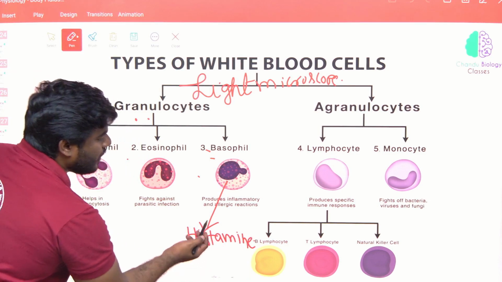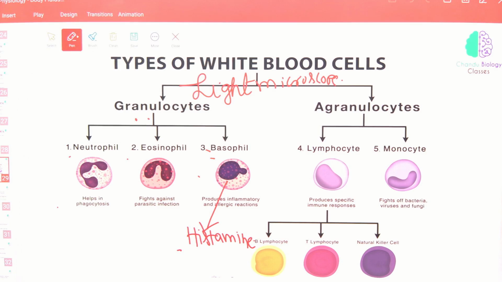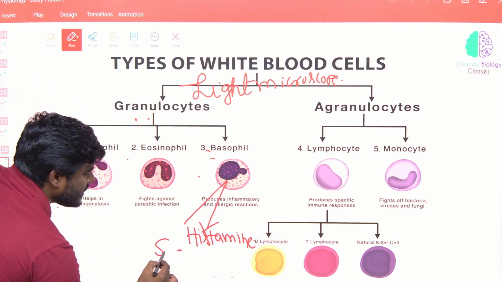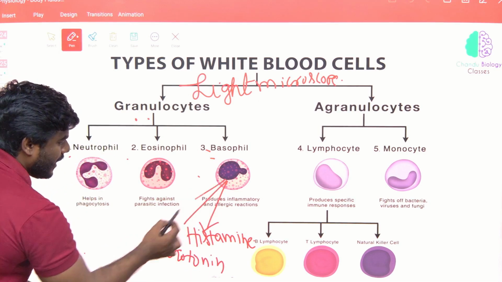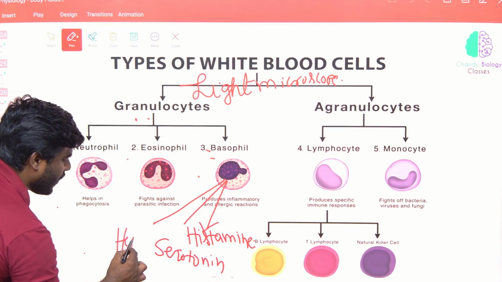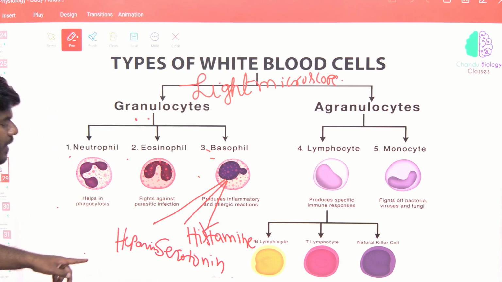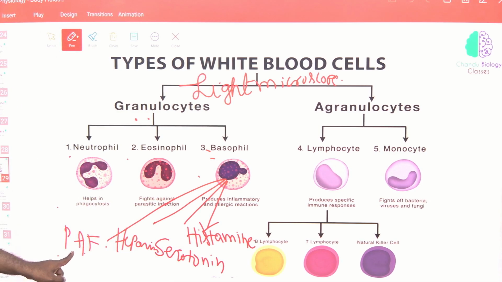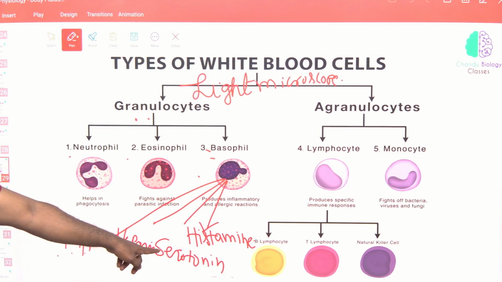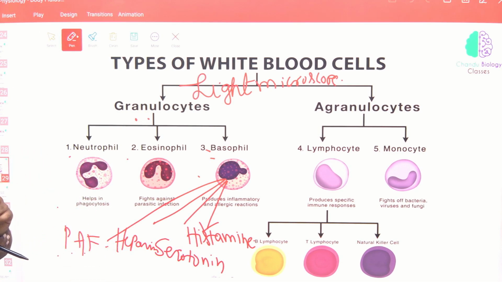Correct, na? Never confuse over there. And anything else? What does basophil release? Very good. What is that? Serotonin, which is a neurotransmitter. And heparin, a natural anticoagulant. It also releases PAF, platelet activating factor, because inflammation means what? Blood clotting also occurs, so we require the platelet activating factor.